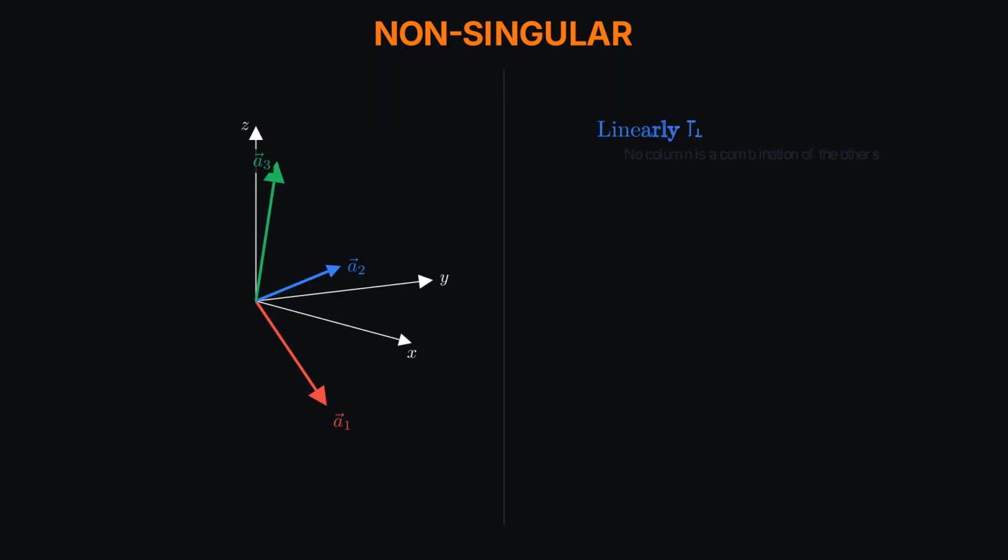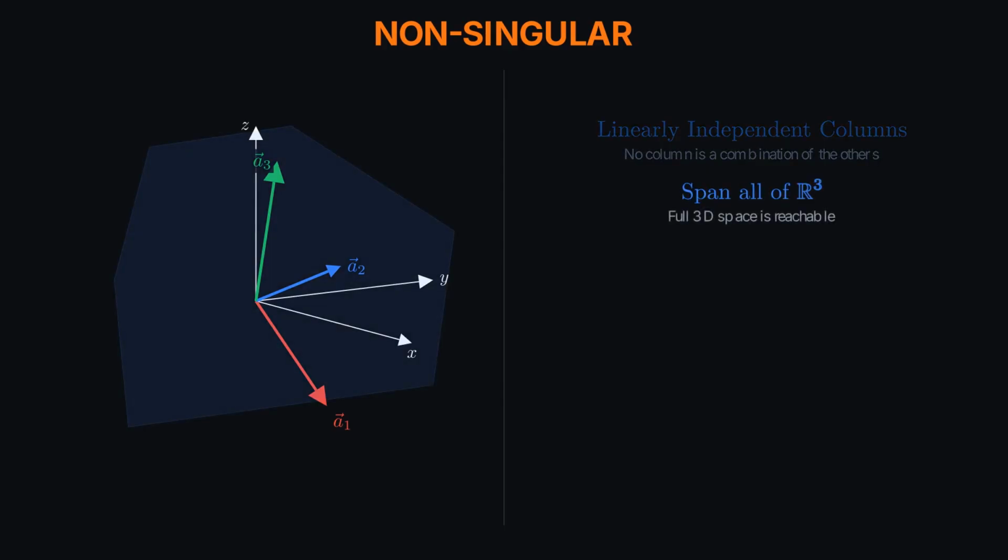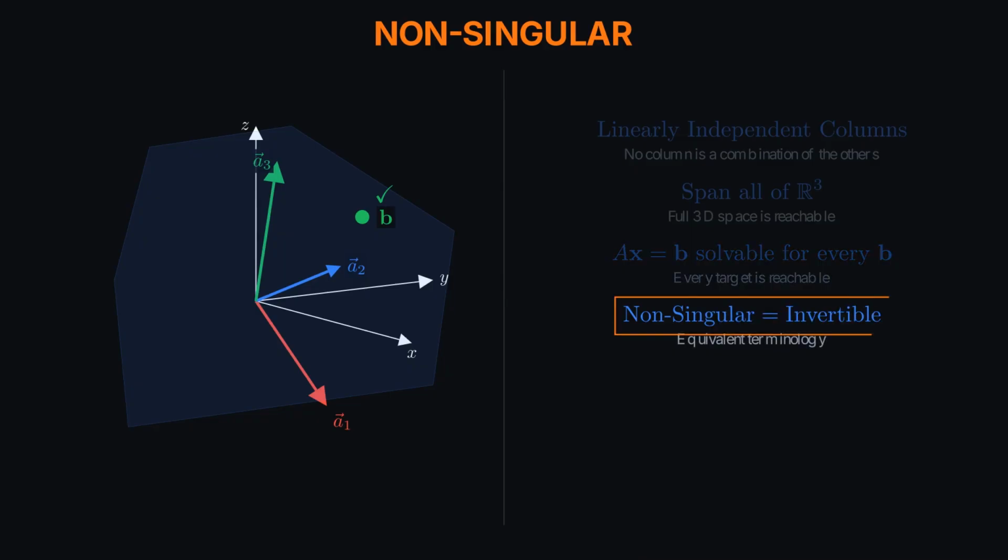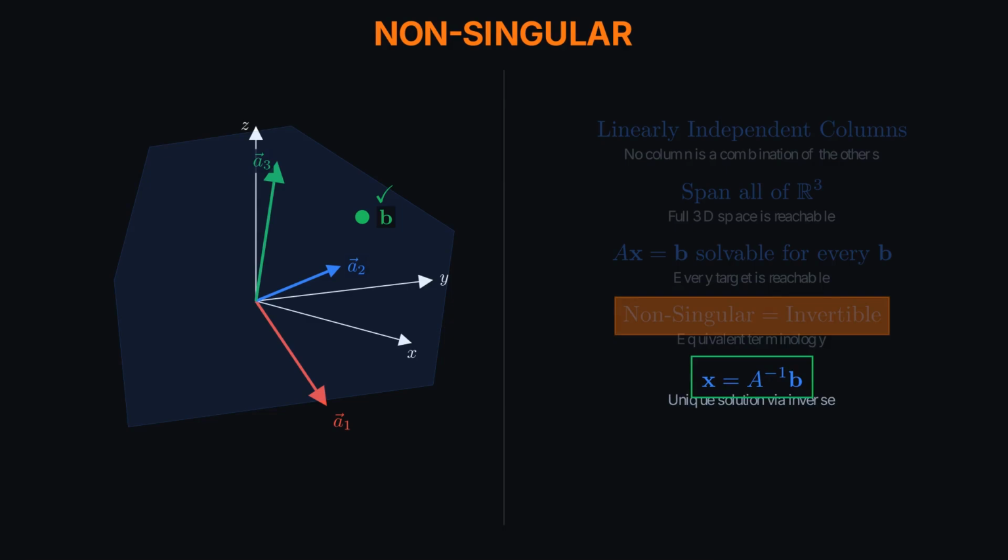Now consider the opposite scenario. When 3 column vectors point in genuinely different directions, not all lying in the same plane, they are linearly independent. No column can be written as a combination of the others. With independent columns, scaling and combining them sweeps out the entire three-dimensional volume. Every target vector B in R3 is reachable, and AX equals B always has a solution. We call this matrix non-singular, or equivalently invertible. The inverse, A inverse, exists, and it gives us the unique solution: X equals A inverse times B.